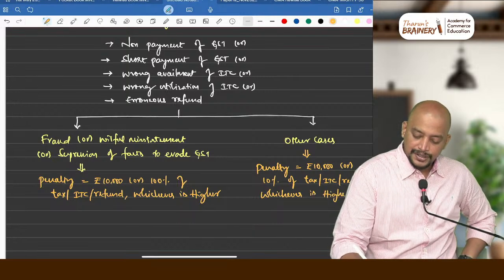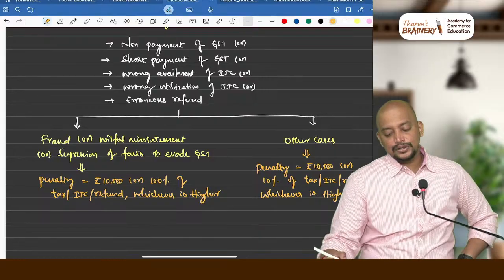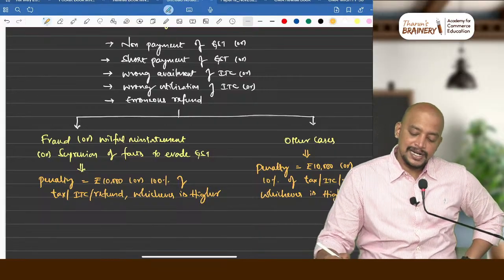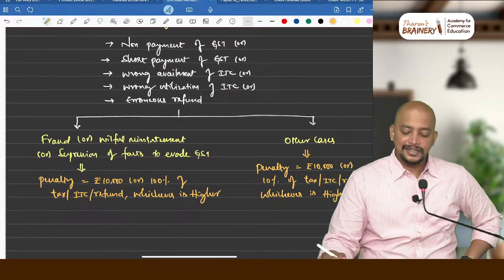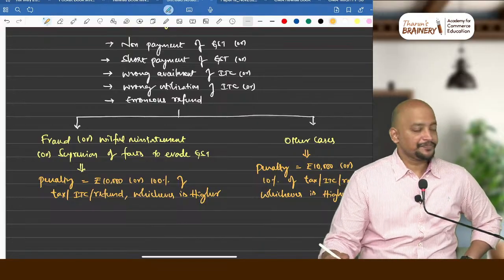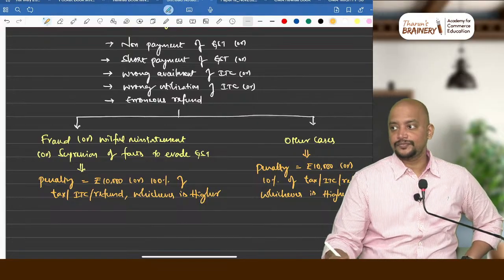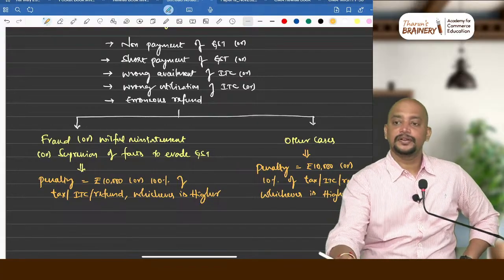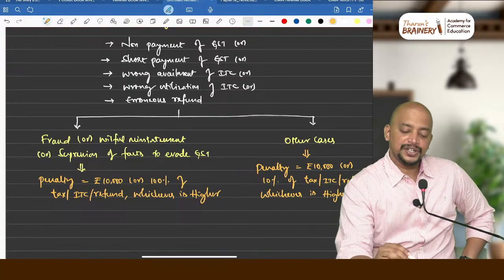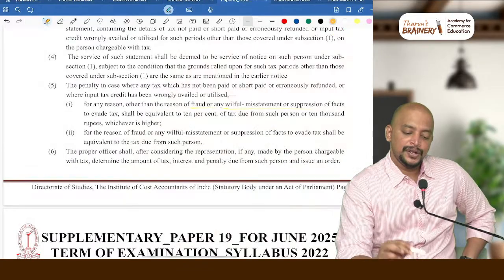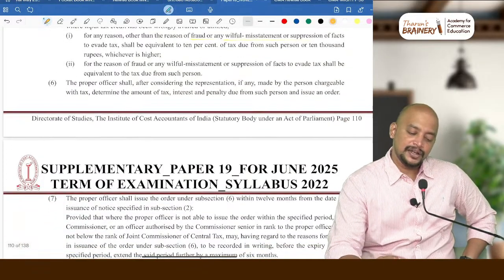This will be taken as the penalty. So there is no change in that. Previously also it was the same. Now also it is the same. They have not changed.